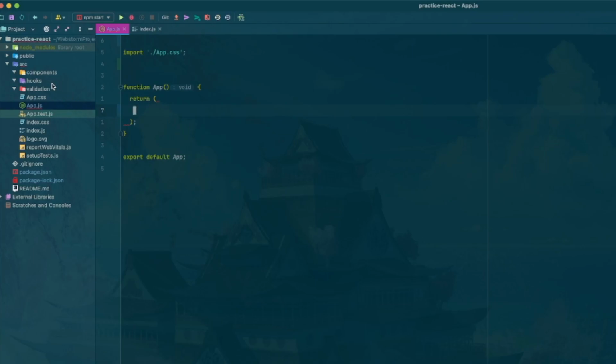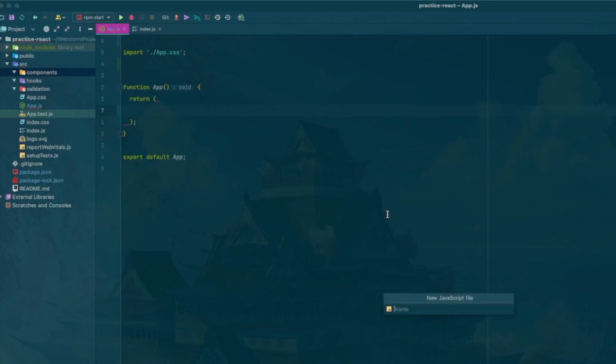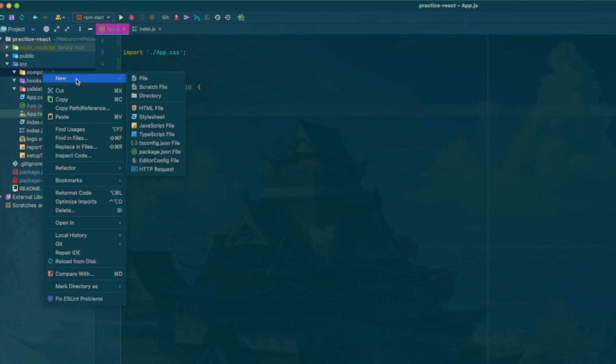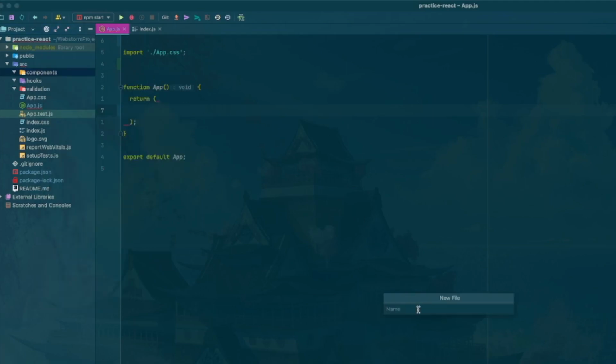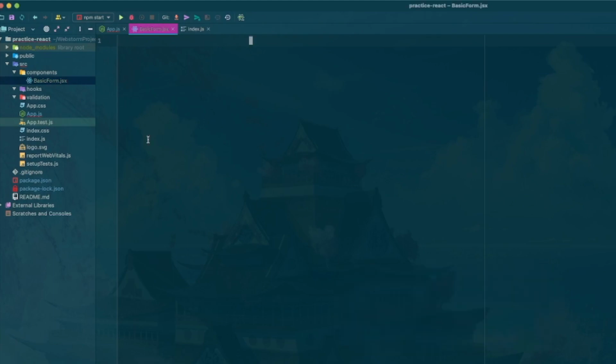I've created three directories here: one for components, one for hooks, one for validation. We'll use them in a little bit. For now, let's create a new file, and we're just going to call it basic form. We'll give it the JSX extension. All right, let's go ahead and start, and we'll do our import statement.